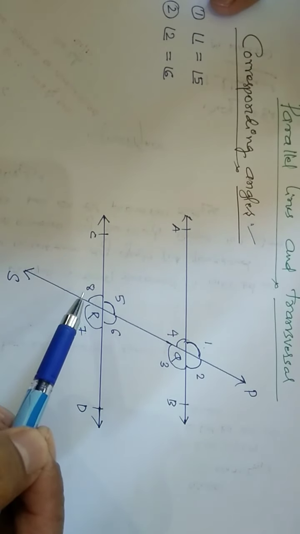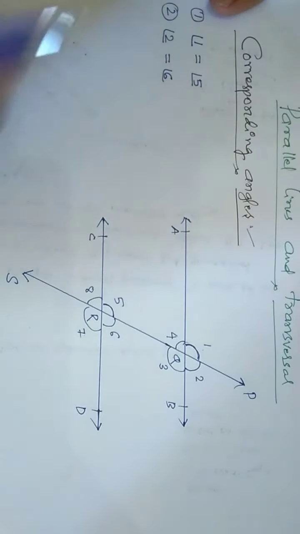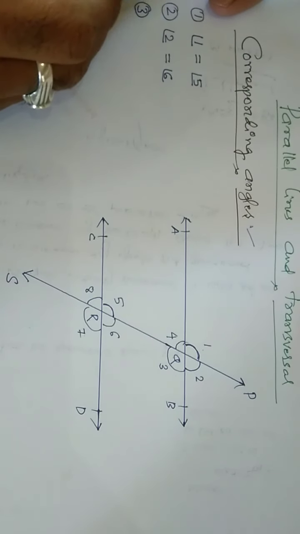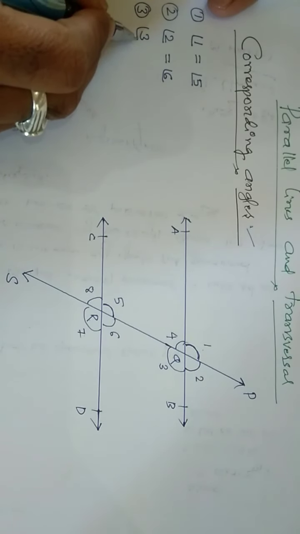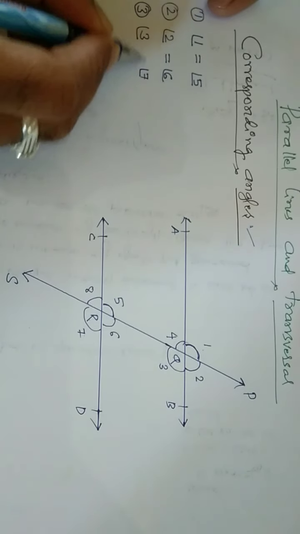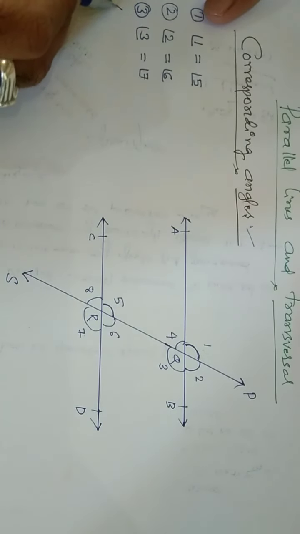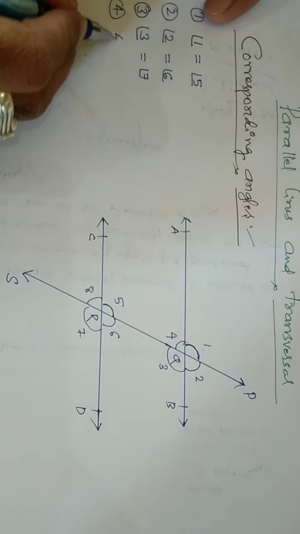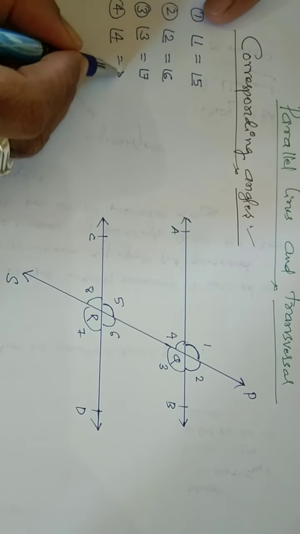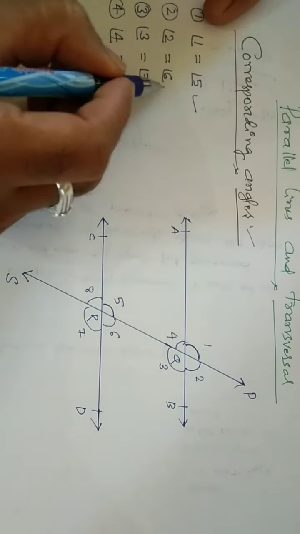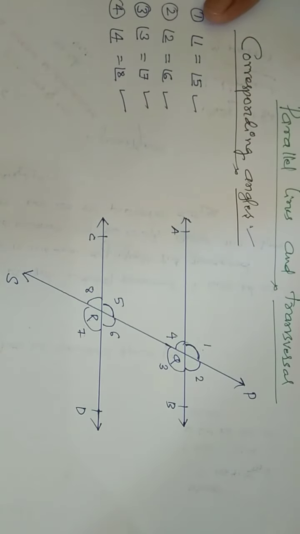Okay, can you write it? You please write down. I'll also write. The third pair of corresponding angles are angle 3 and angle 7. These two are equal. The fourth pair of corresponding angles are angle 4 and angle 8. So these are the 4 pairs of corresponding angles, and these corresponding angles are equal. Okay, so dear students, now you have understood what the corresponding angles are.